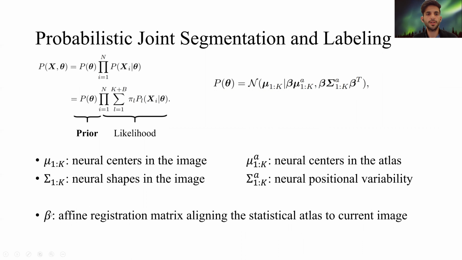We also have a parameter beta that determines the affine transformation between the statistical atlas and the current image. Since the atlas lives in a canonical space, we need to align it to the current image to solve this problem. Notice that mu 1 to k, sigma 1 to k, and beta are the parameters that we're going to infer, and mu a and sigma a are the parameters that are given by the pre-constructed statistical atlas.